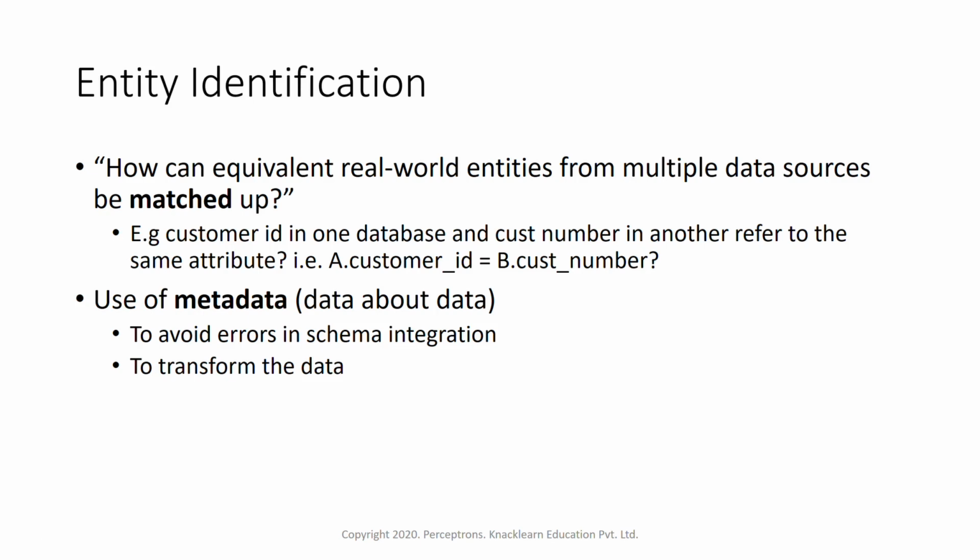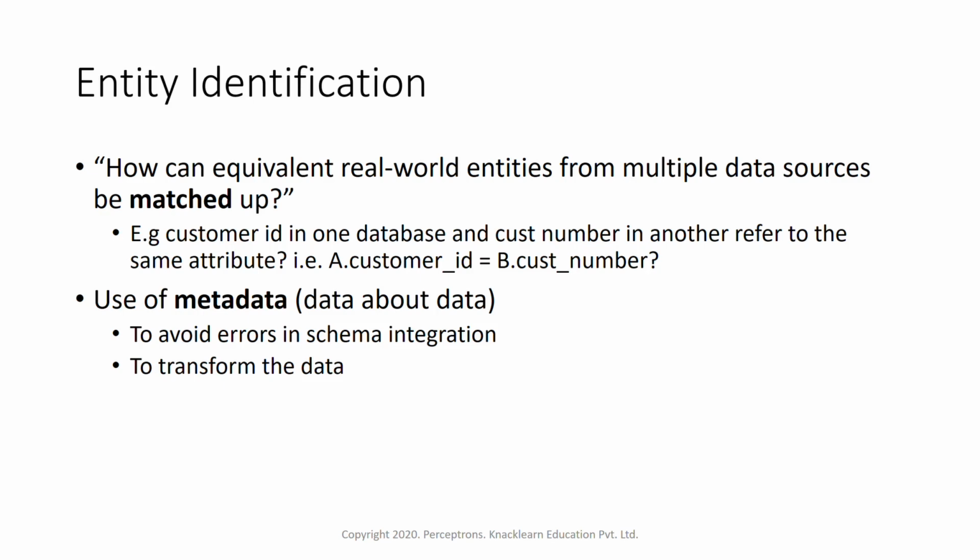So we can clearly say, okay, customer ID and customer number are nothing but the same thing. But when we look at a data set, we have to figure out if there is any such entity which is matching. Then use of metadata. We can use metadata, that is data about data, which gives us some information about that entity. Suppose there is a customer ID in one database and a customer number in another database. Somebody has already explained what customer ID is in one database, and in the other database also somebody has given an explanation of that entity.